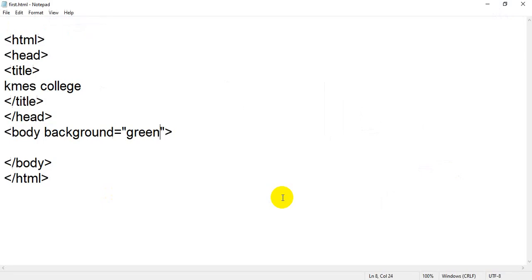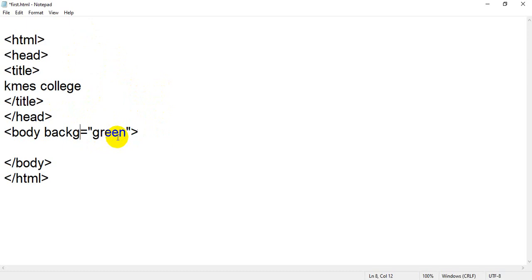Why is it not coming? Okay, so if you want to change the background color, we have an attribute. Background is an attribute used to insert an image. If you want to add an image to your web page as a background image, you have to use the background attribute, but we have to change the color.